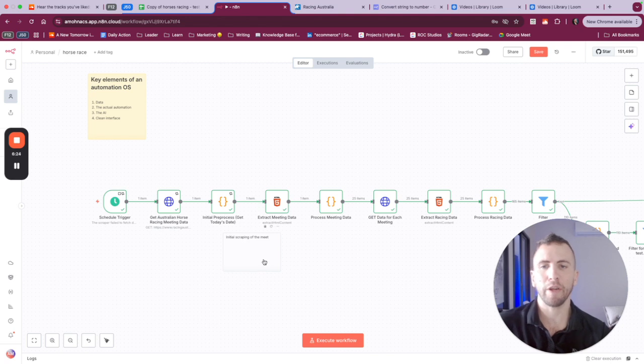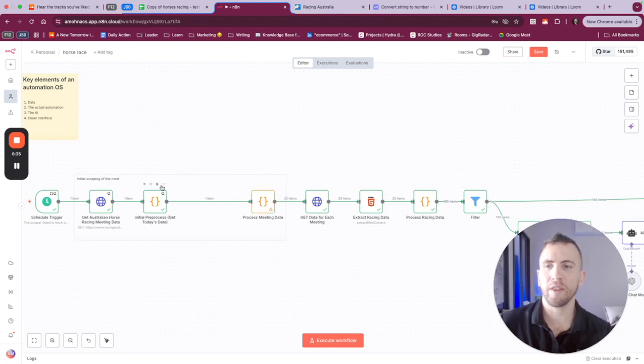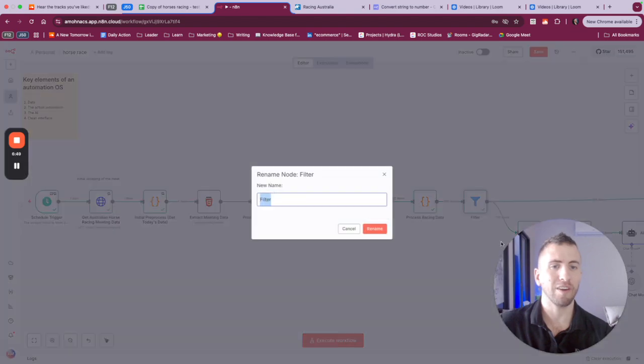Because remember, when we look at data on the web browser, it's usually hierarchical. What this means is that there is a page within the page, etc., etc. What we want to do is make sure that all of our nodes are easily understood.